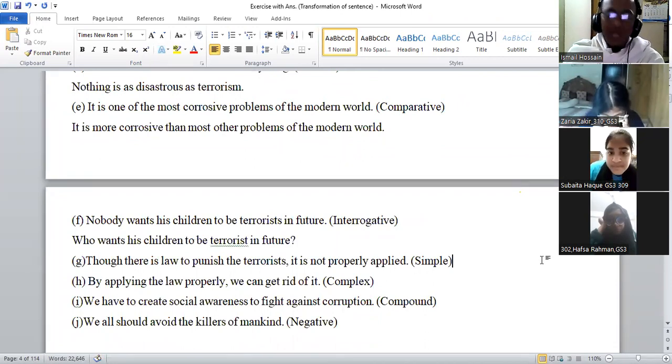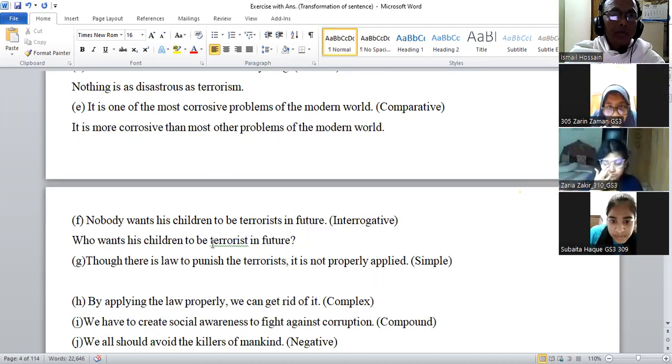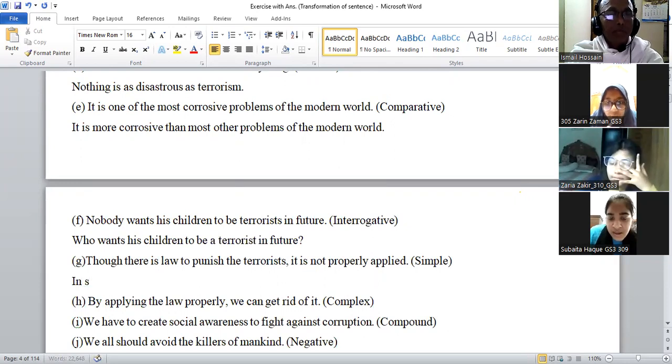Now we come to this one, which is new for us. Though there is a law to punish terrorists. In spite of having law to punish the terrorists. Everyone can do it, mashallah. So see, where though is used, here it will be in spite of their being the law to punish the terrorists. It is not properly applied.